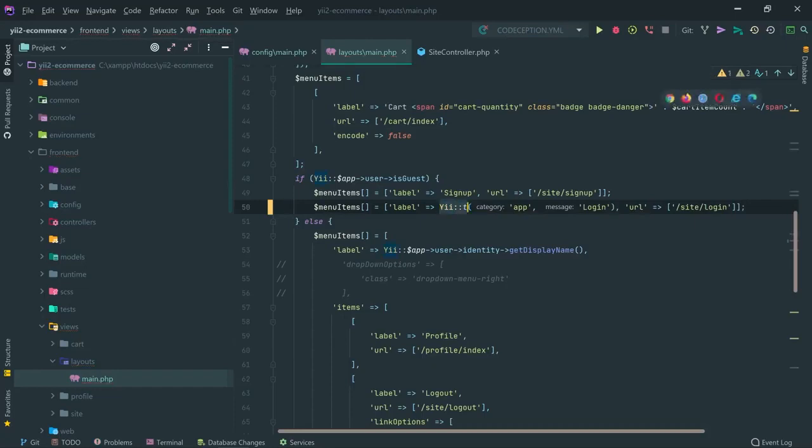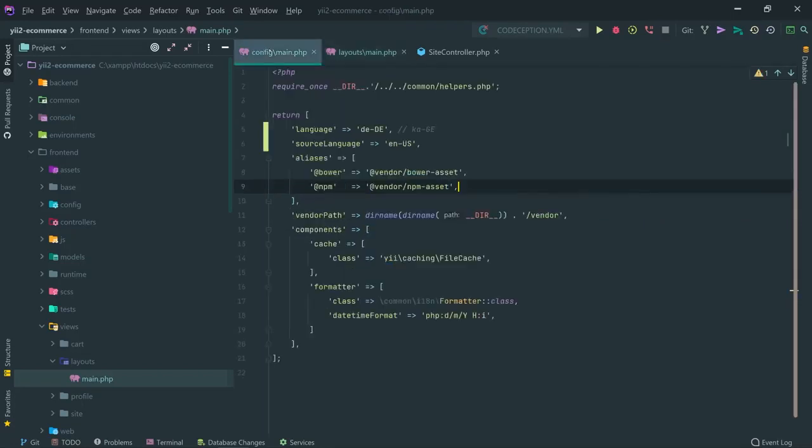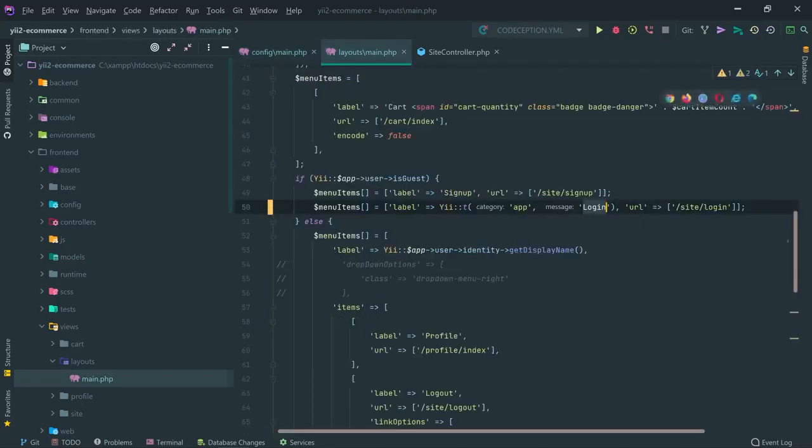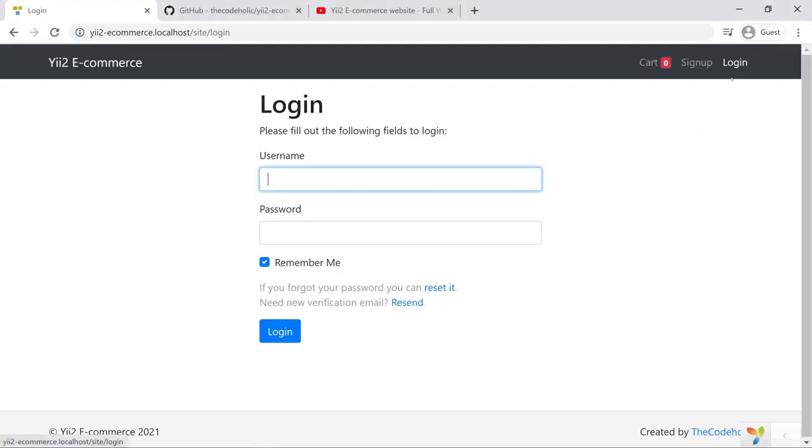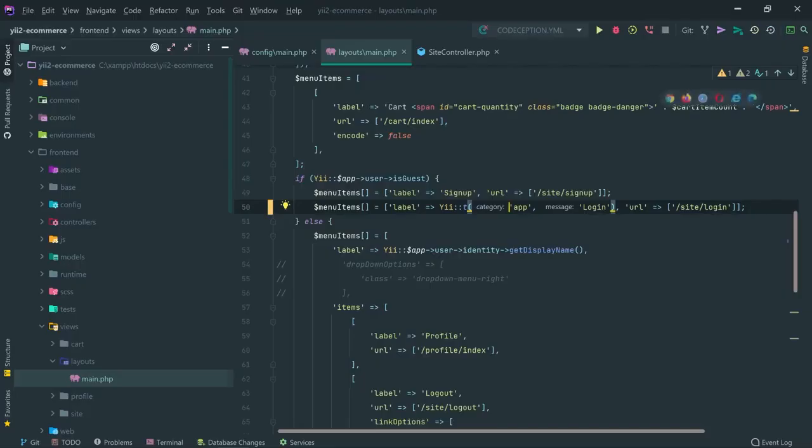And by that, I'm going to tell my Yii framework to convert the login text into its corresponding German text, because I have German right here, for the app category. In this case, I won't see any difference because there is no translation. So we have to configure these translations. Let me change sign up as well, for the app category, sign up.